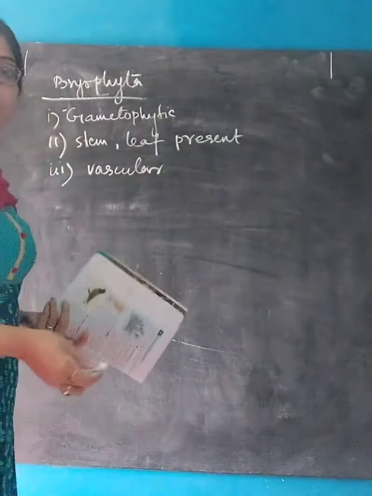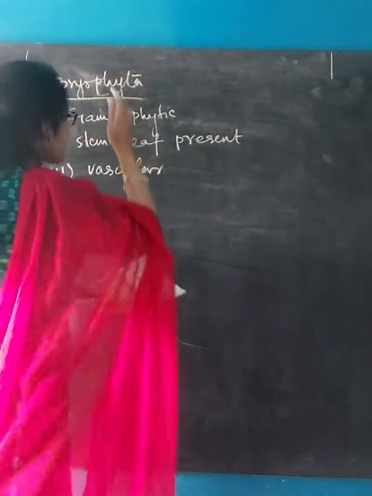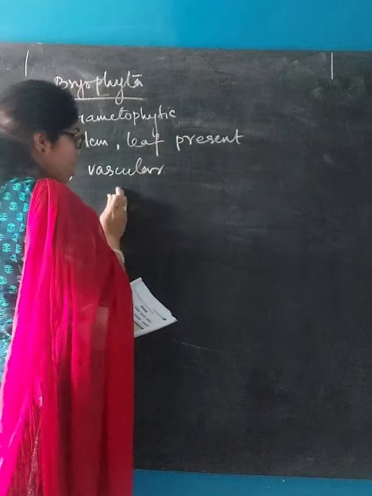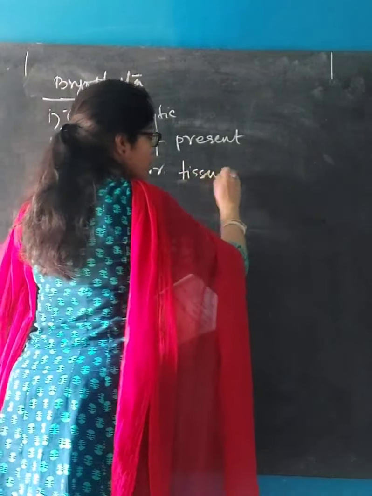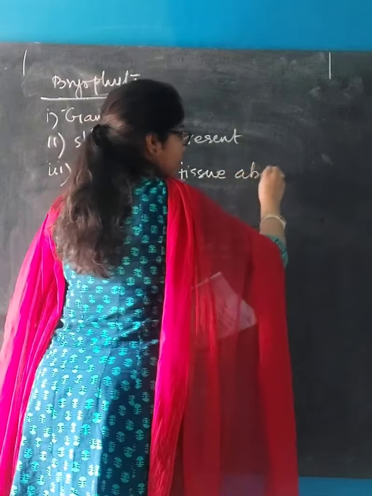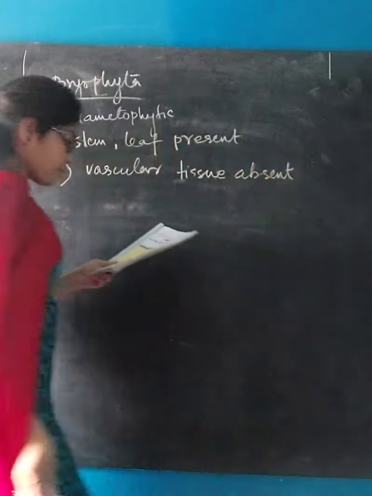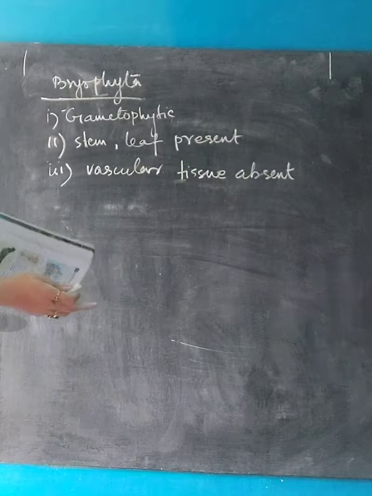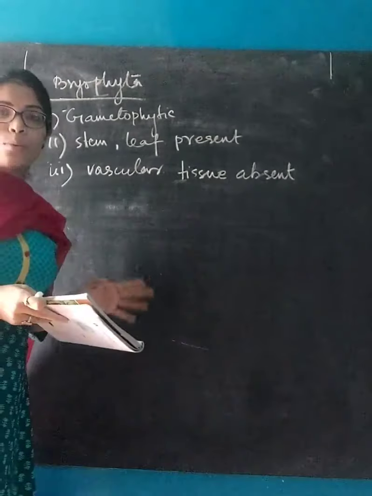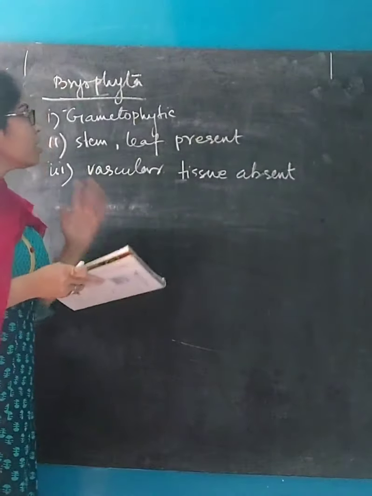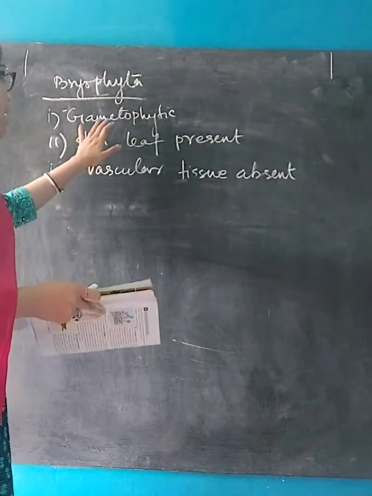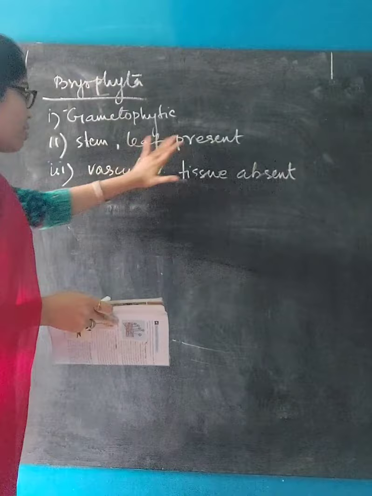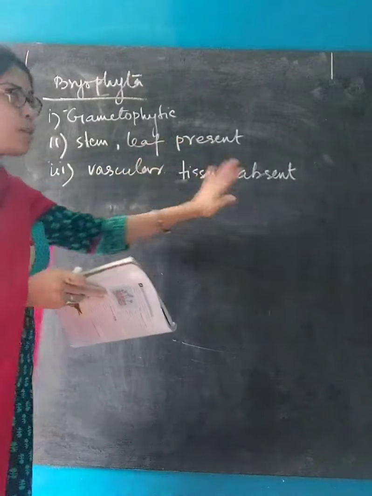Vascular tissue that is present in plants is absent in this group, Bryophyta. These are the three basic characteristics, not many characteristics you will have to learn under each group. They are gametophytic, stem and leaf present, vascular tissue absent.